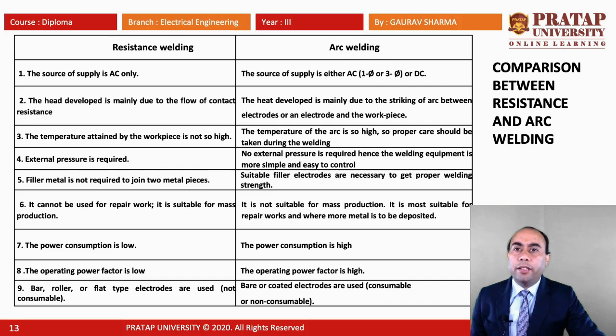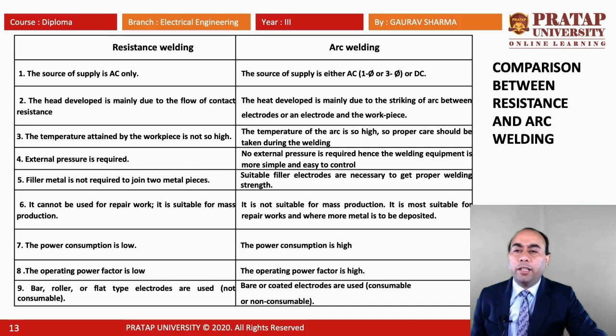External pressure is required in the resistance welding, but in the arc welding, no external pressure is required. Hence, the welding equipment is less, or we can say that the overall welding process is more simple and easy to control. In the resistance welding, filler metal is not required to join two metal pieces, but in the arc welding, we require filler metal or suitable filler electrodes to get proper welding strength. Resistance welding cannot be used for repair work. It is used for mass production only. But arc welding is not suitable for mass production, but it is suitable for repair work and where more metal is to be deposited.